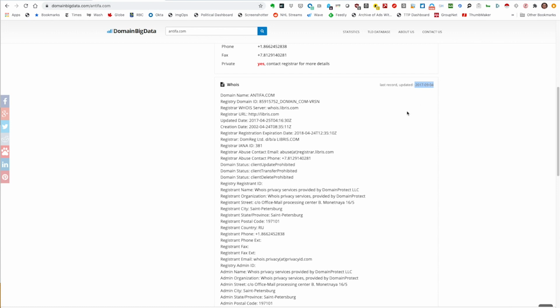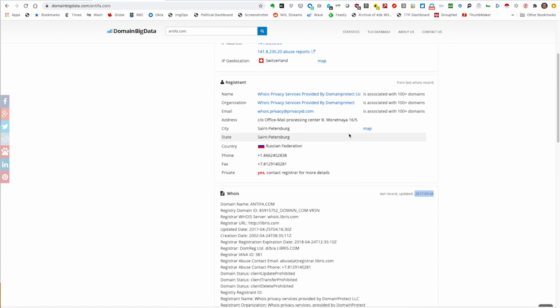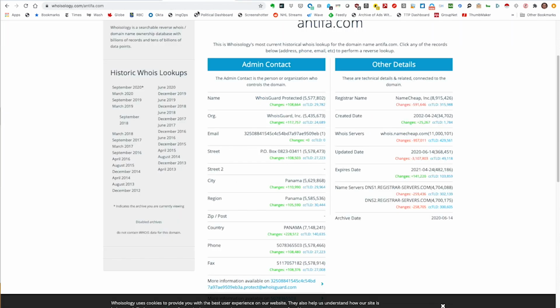So now we know that in 2017, it showed this Russian private registration information. But can we get anything more recent? And the answer is yes. And that's where we go and we're going to try out Whoisology.